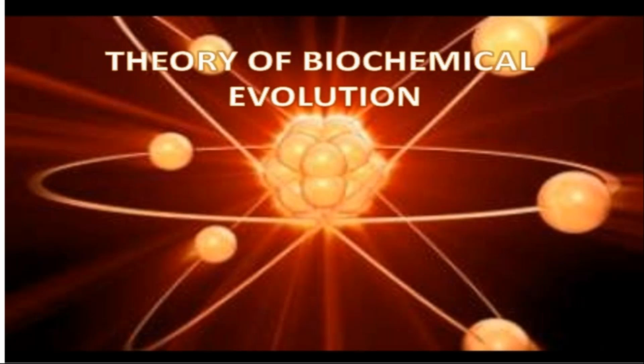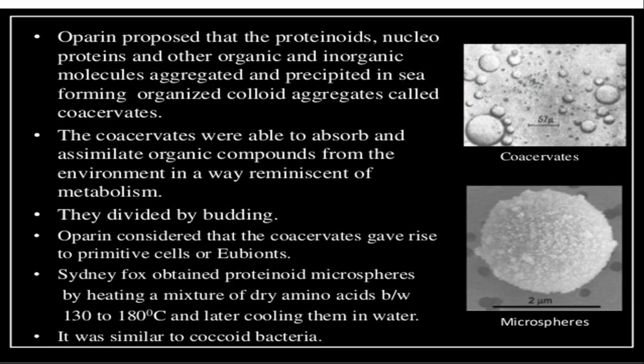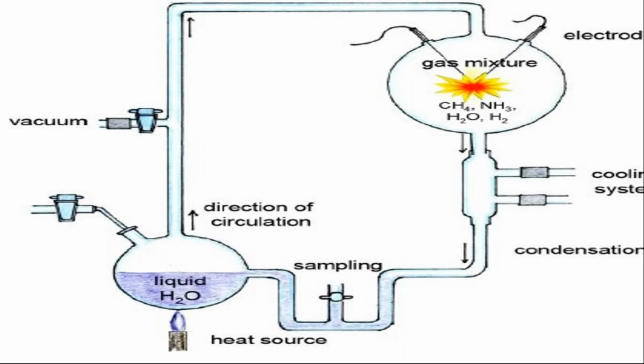This theory was highly supported by different scientists, and it was supported by the Miller and Urey experiment. The scientists Miller and Urey supported this theory and performed the experiment. In the lab, they set up the conditions which were present on the primitive Earth. So they made the setup and gave all the conditions that were the same at the time of the evolution of life.